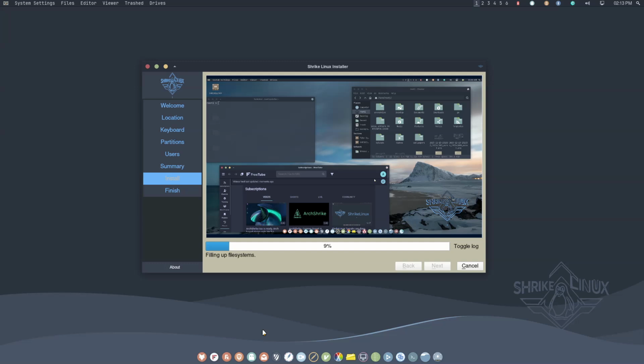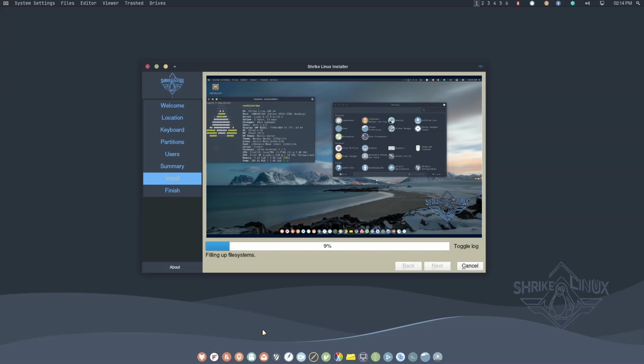Then I did that, and right now I changed everything. The reason why I changed everything is that at first that distro was just for me. I had my selection of applications or programs I wanted. So right now, ShrikeLinux is for general use. It's for all people.